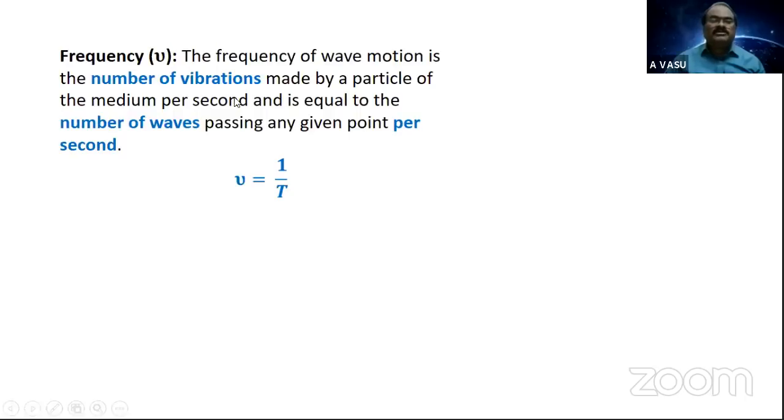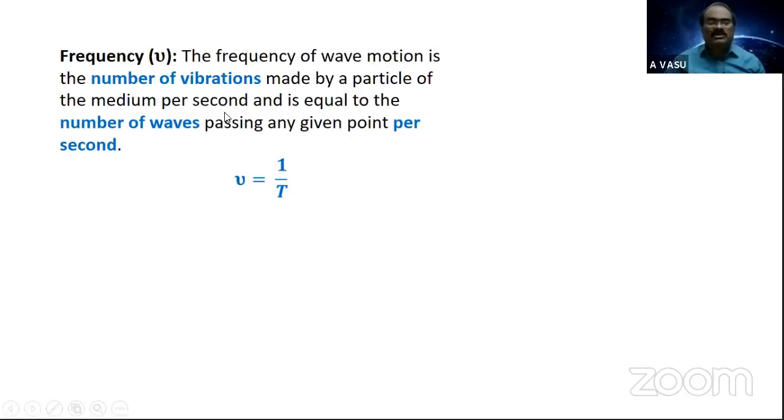Depending on the number of vibrations completed by the particle in vibratory motion, the number of waves produced varies. Each vibration produces a wave. Due to each vibration of the particle at a particular point, a wave passes through that point. So simply, the frequency of wave motion is the number of vibrations made by the particle